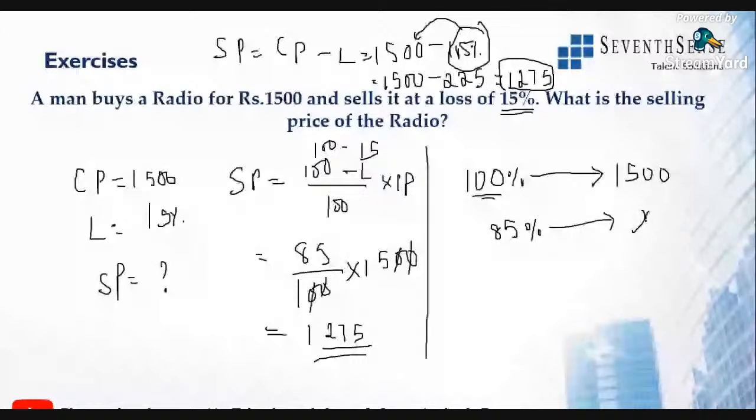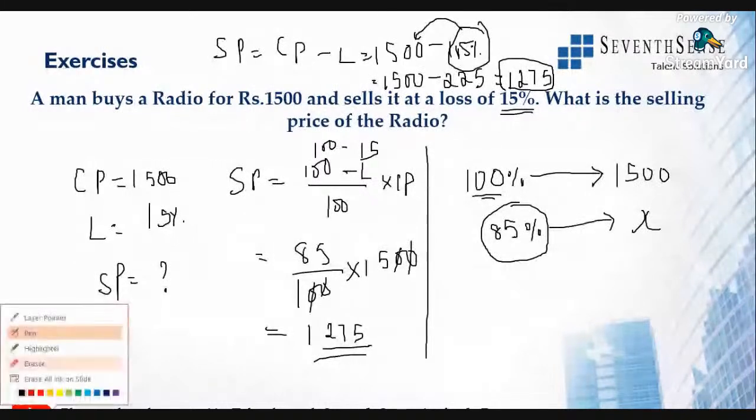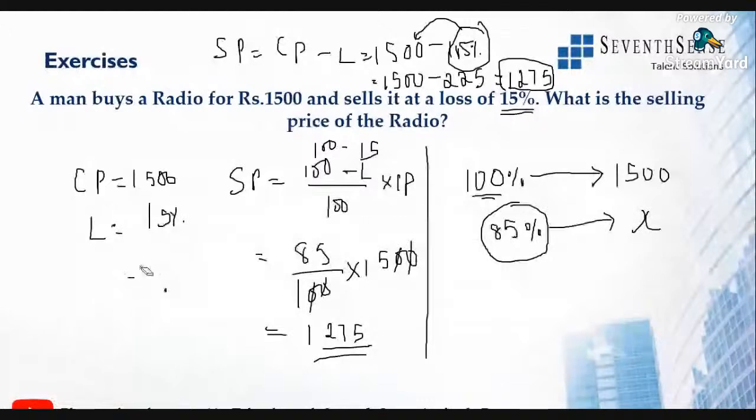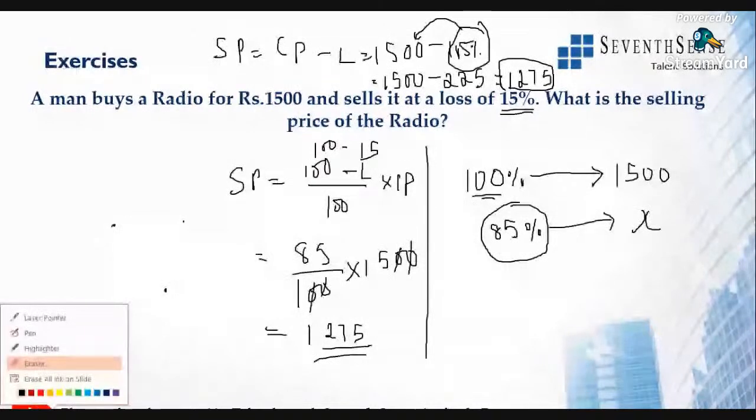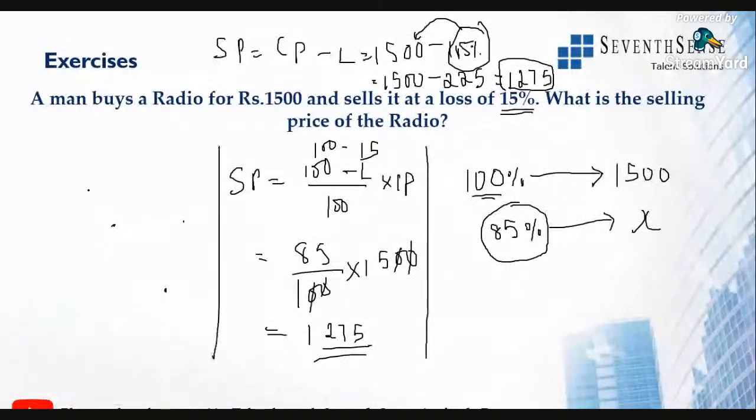Always remember, this value is loss. That means 15% is gone. How much do I have? Say, for example, I am having a book of 100 rupees, and I don't want it, I will give it to him at 85 rupees.